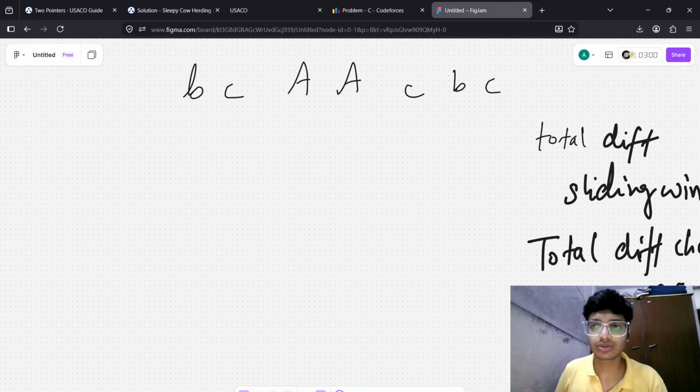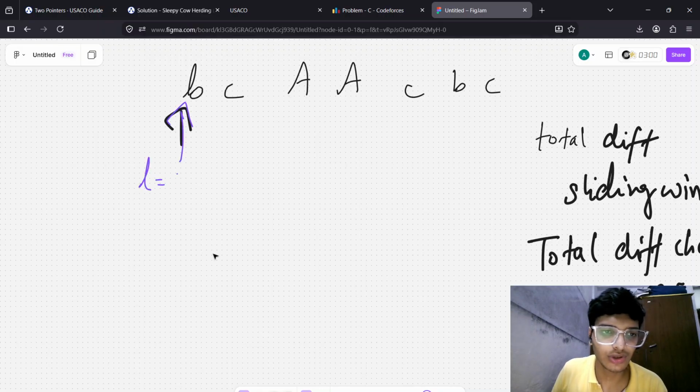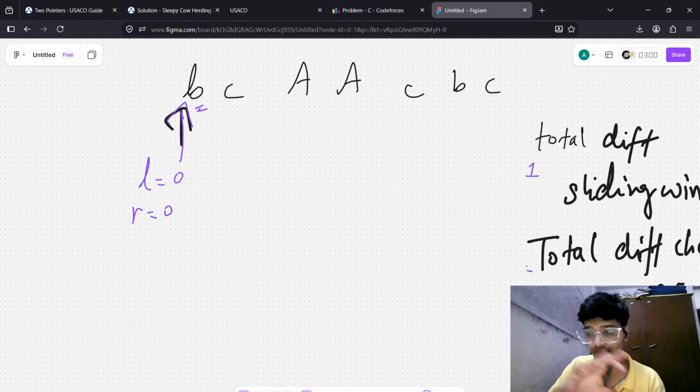Okay, so L equal to 0 and R equal to 0. This one is the first character we are choosing. So total different characters in our sliding window is 1. And total different characters in the whole string: 1, 2, 3. Yeah, 3. So there are 3 different characters in total.